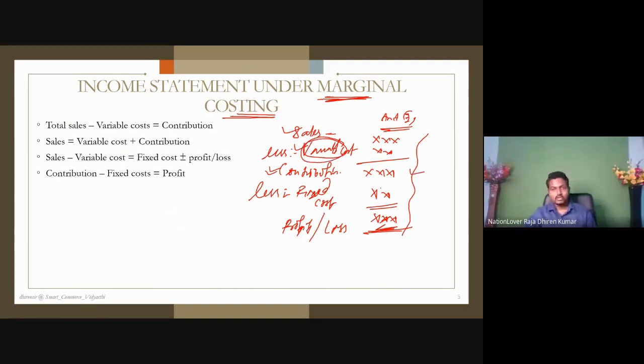Because fixed cost is always fixed, that cannot be avoided. At least we should cover up the variable cost, na? Because the fixed cost which we have already incurred, we cannot reduce, so at least we want to cover up the variable cost, because that money directly goes from our pocket. That's why first the business is interested to know its contribution, how much this business contributes. That's why sales less variable cost first, then if anything remains, then deduct the fixed cost from it, then profit or loss. This is the thing.